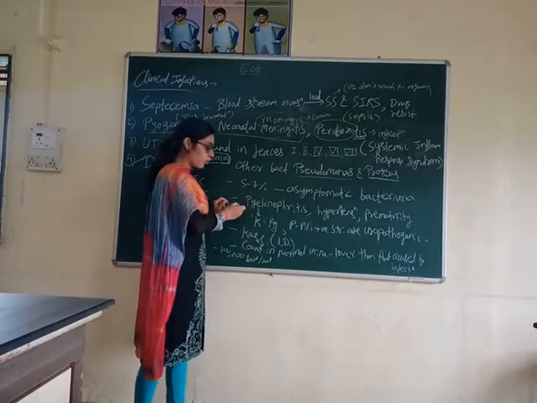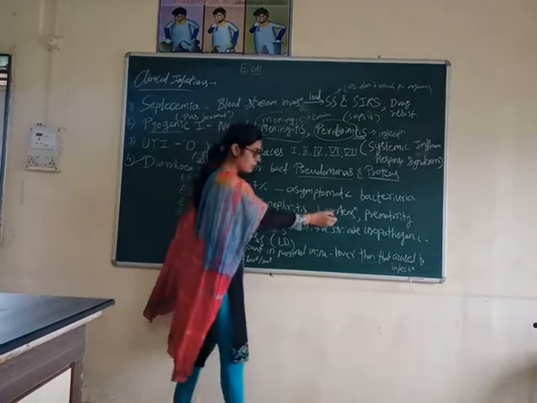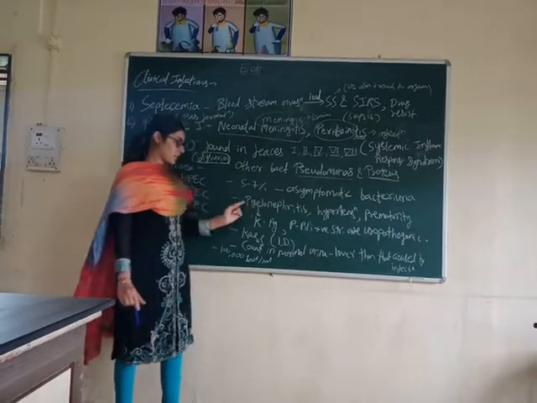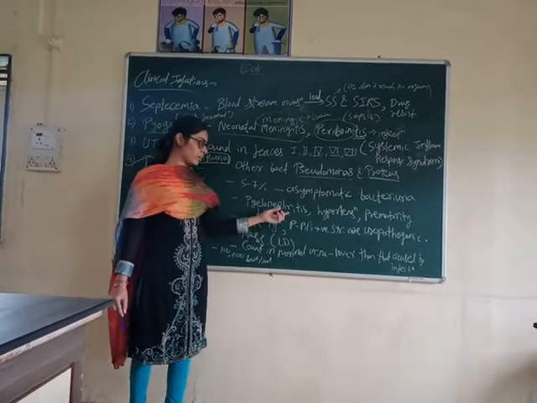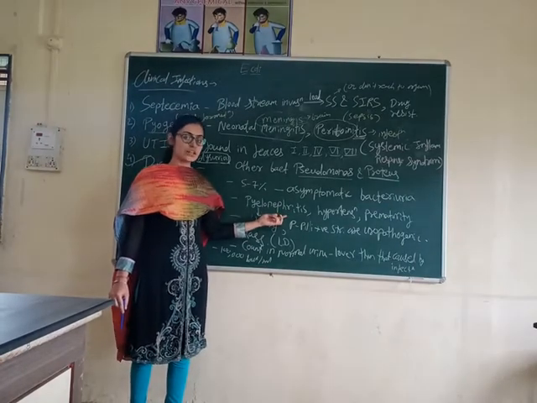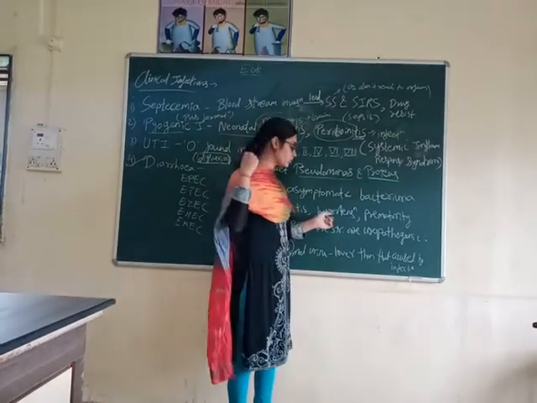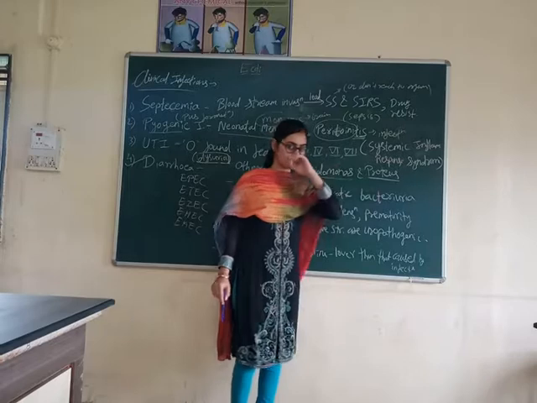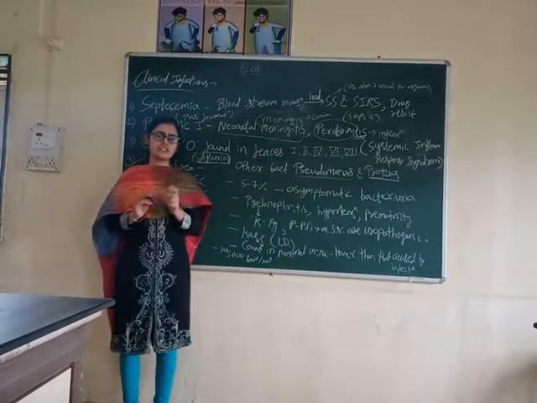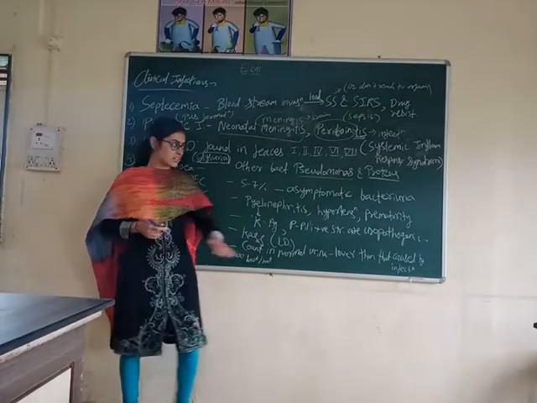What happens when UTI is being caused? There is pyelonephritis, hypertension and prematurity of the delivery. What is that? Pyelonephritis means what? There is infection of the kidney. Nephritis, kidney, nephron. Hypertension, tension level is beyond limit, that is hypertension. And prematurity of the delivery means before exact delivery date or delivery month the premature or pre-delivery happens, that is the prematurity.